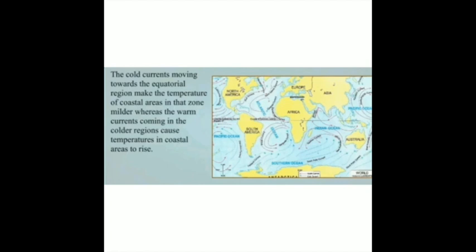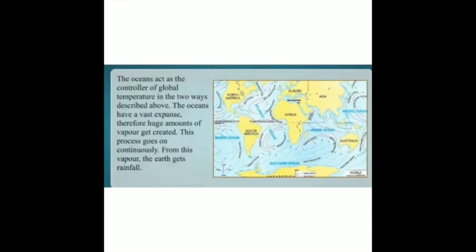The oceans are the source of rain. The rainwater flows through rivers and streams and finally flows back into the ocean. This makes it clear that the beginning and the end of the water cycle takes place in the ocean. The ocean acts as the controller of global temperature in the two ways described above.